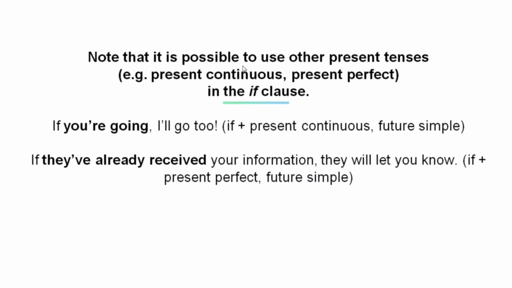Note that it is possible to use other present tenses, for example, present continuous, present perfect in the if clause. Have a look at the example below. If you're going, I'll go too. Now this is if plus present continuous, future simple. And in this sentence, if they've already received your information, they will let you know. If plus present perfect, future simple.